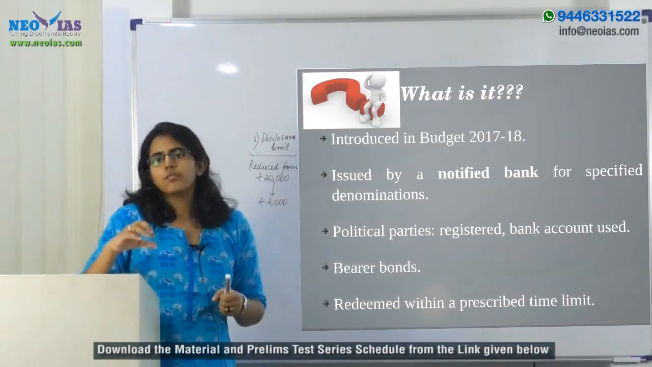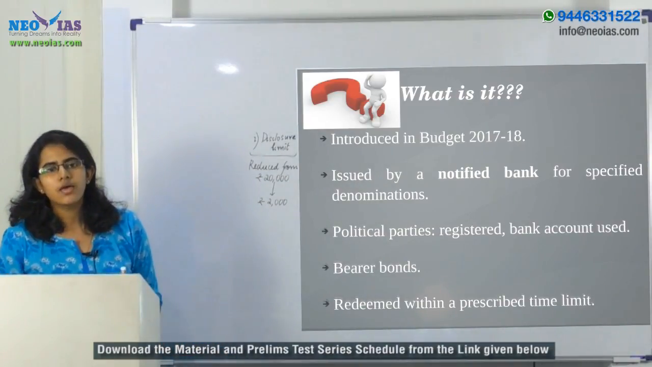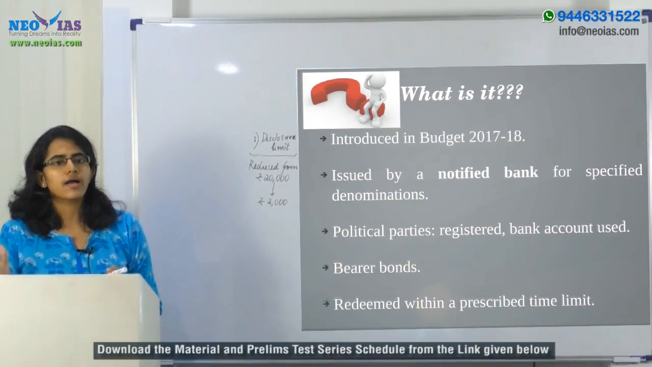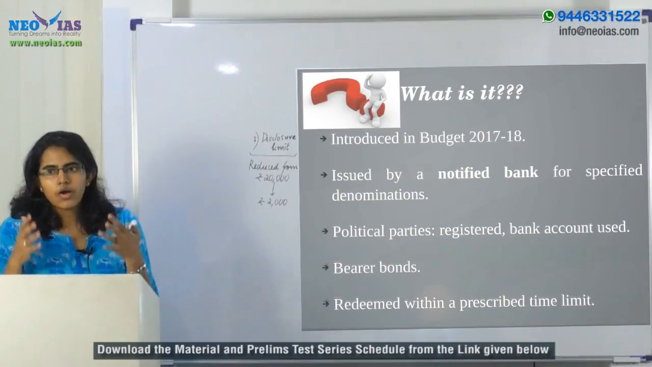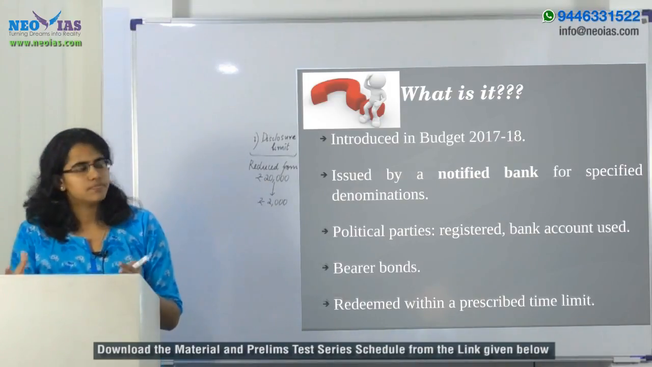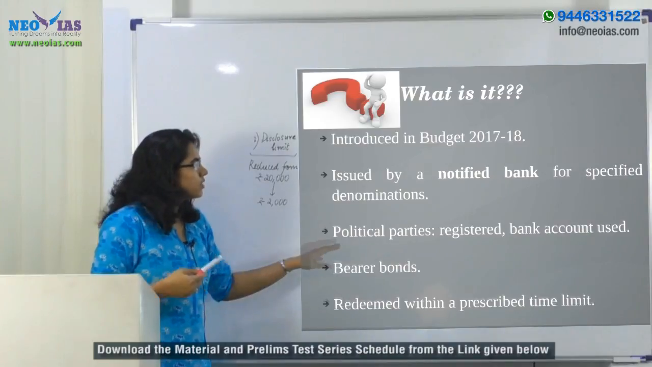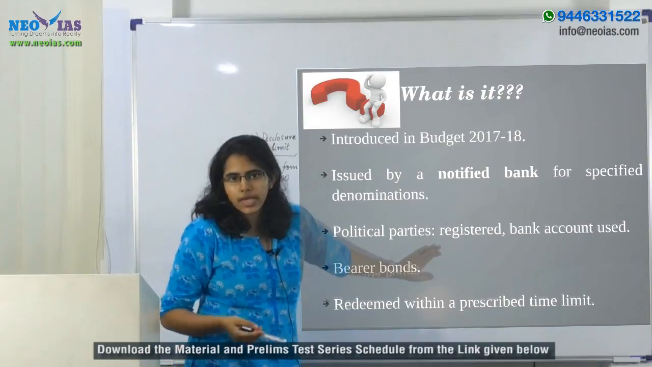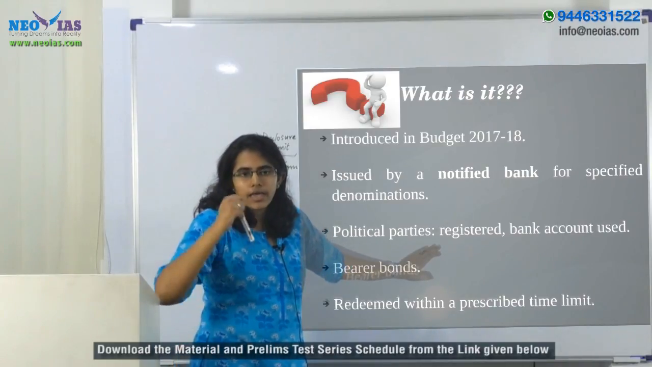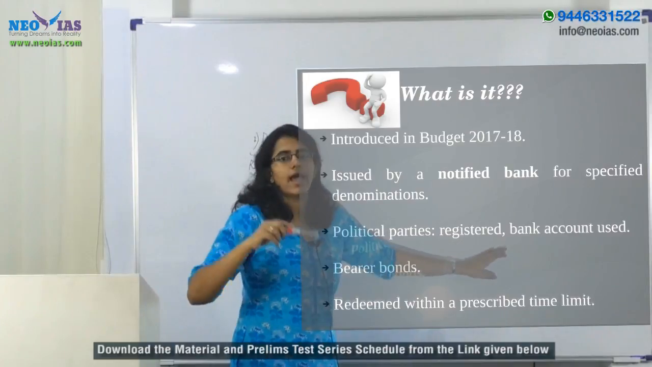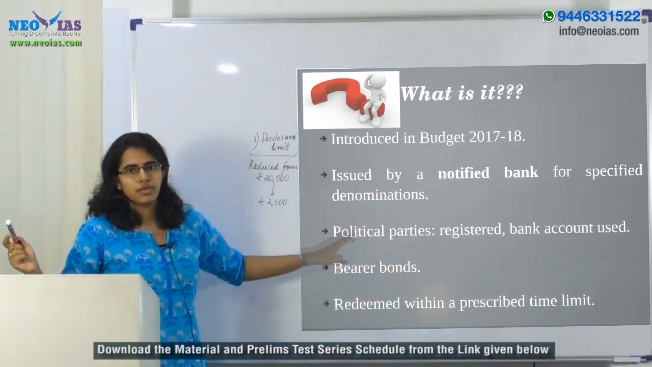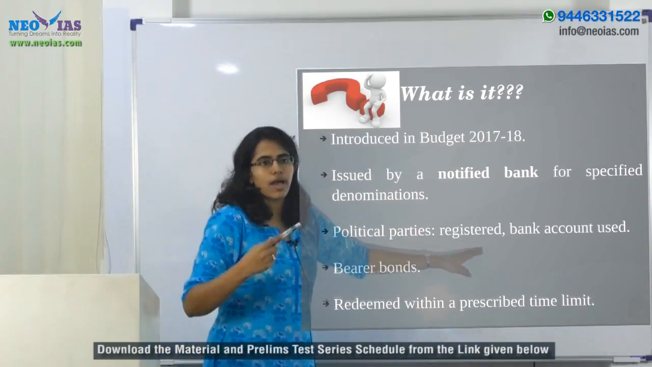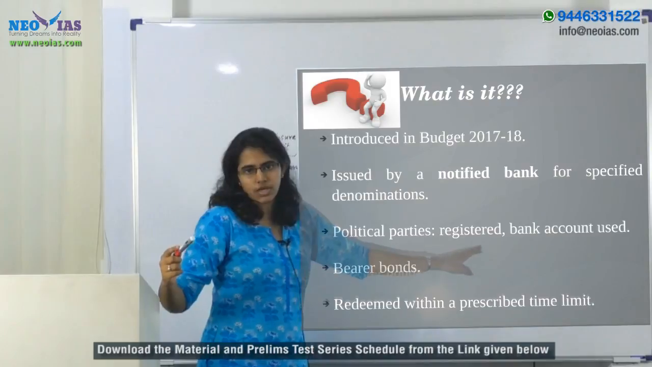Once the electoral bond is purchased, it will be given to the political party, and the party will convert this bond into money through their bank account. This is how exactly the electoral bond is going to function. In regard to the political parties to whom this donation can be made, they need to be registered political parties, and the bank account they use must be the one they had notified to the election commission.